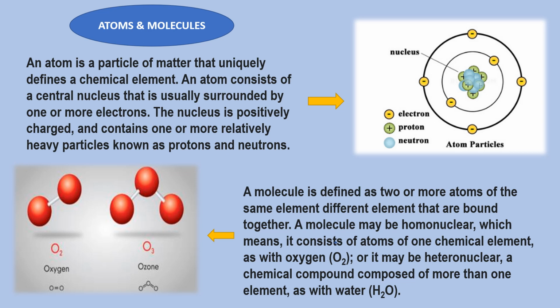The nucleus is positively charged and contains one or more relatively heavy particles known as protons and neutrons. And around the nucleus, electrons are rotating through orbits. In an atom, the total positive charge is equal to the total negative charge. Only then can an atom be neutral. That means the number of protons is equal to the number of electrons generally in one atom.